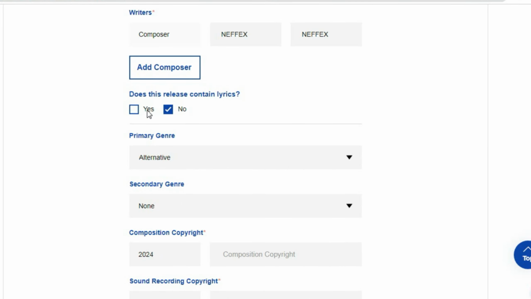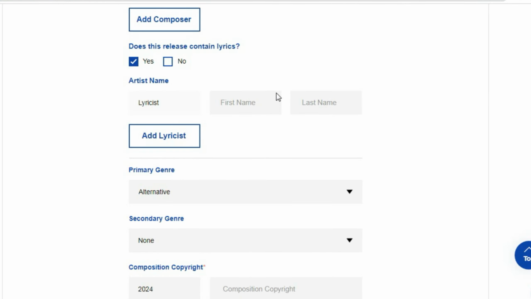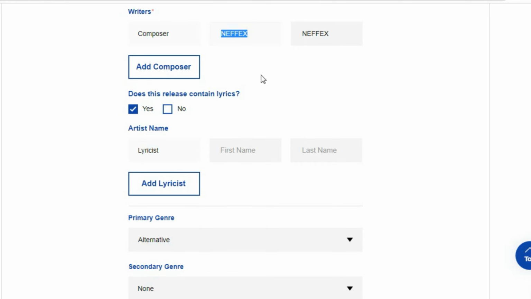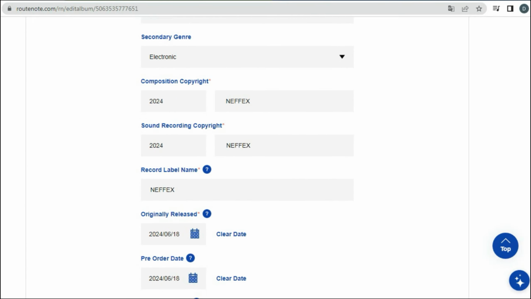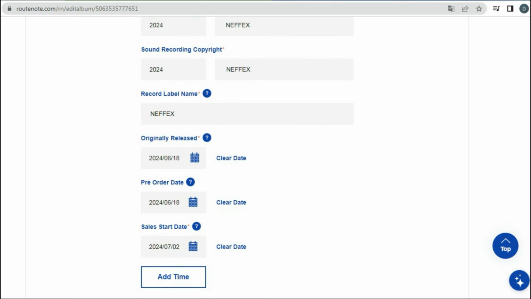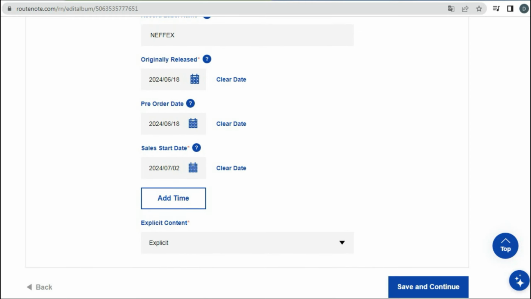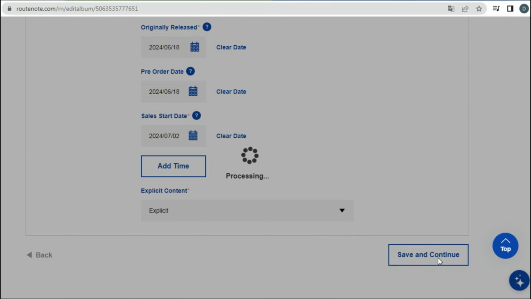For the question, does this release have lyrics? Choose yes and enter the composer's name. Finally, the music genre section requires you to enter the song's genre. Fill in the information as guided. Then click Save and Next to complete.